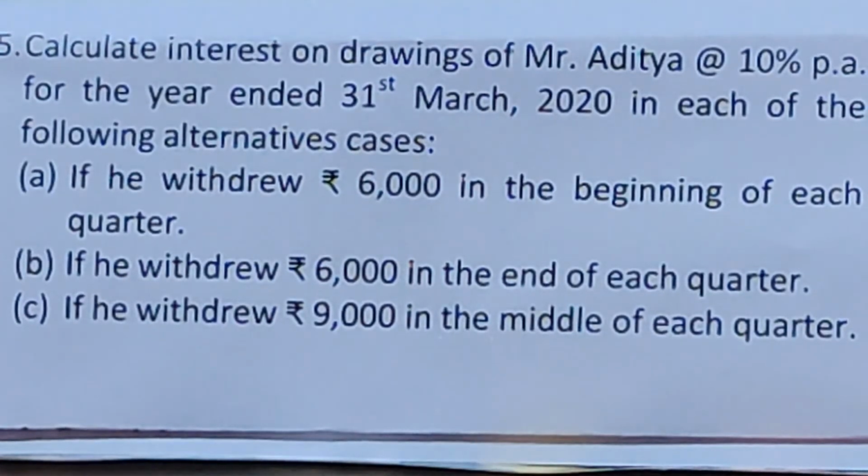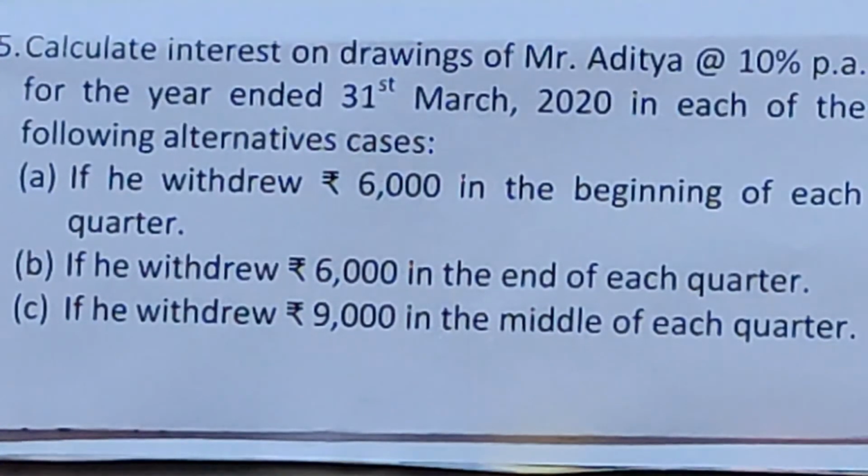Here in this question, monthly drawing has been replaced by quarterly drawings. There are 4 quarters in a year. Here the year ended on 31st March 2020. So the first quarter is from 1st April 2019 to 30th June 2019. The second quarter is from 1st July 2019 to 30th September 2019.